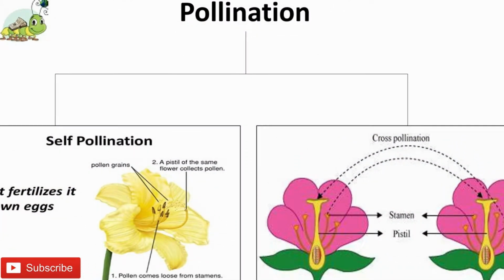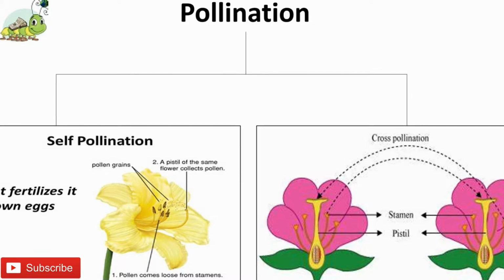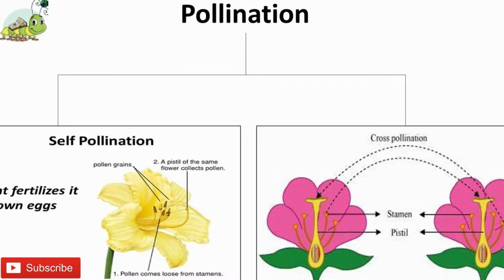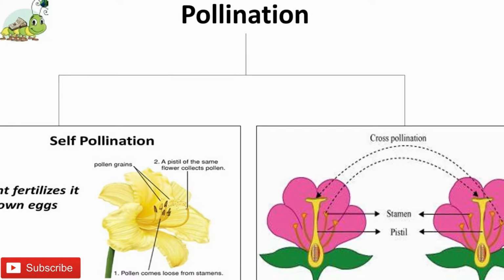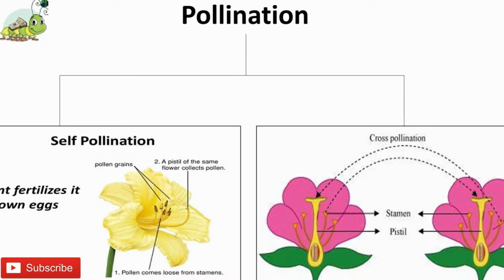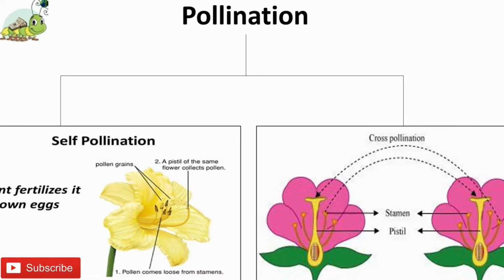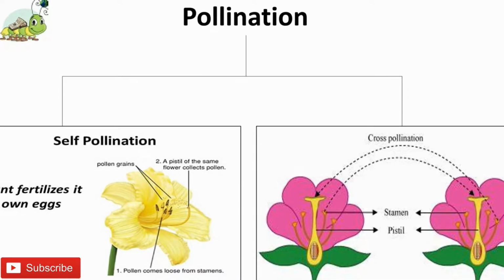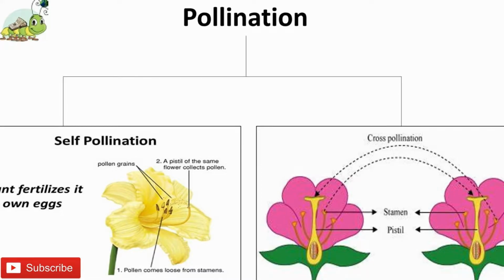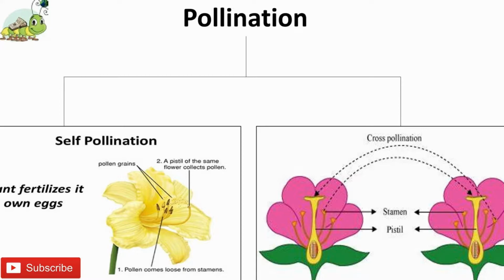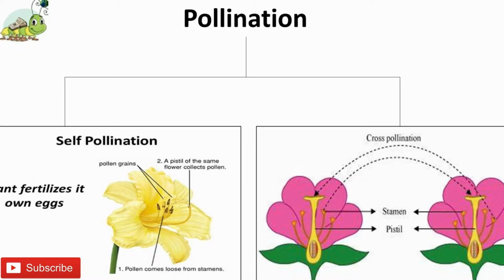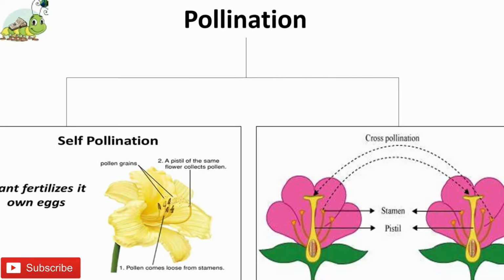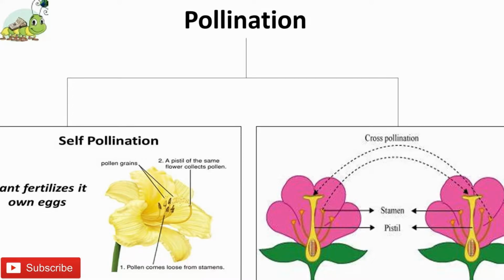We completed the three points in the previous episode. Today, I am going to describe the fourth point, pollination. When the pollen grains are shed from the anther, they are disseminated by various agencies. Some of them may finally reach the stigma of a pistil, either of the same or another flower. This transfer of pollen from the anther to the stigma is called pollination. Pollination ends when the pollen has reached the stigma.